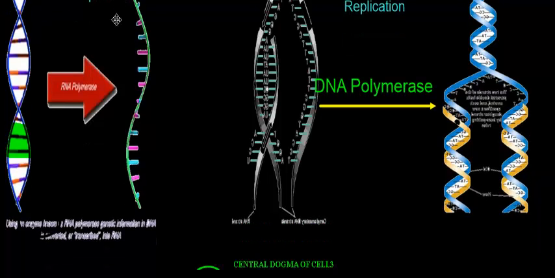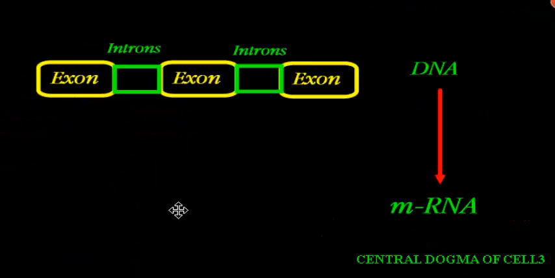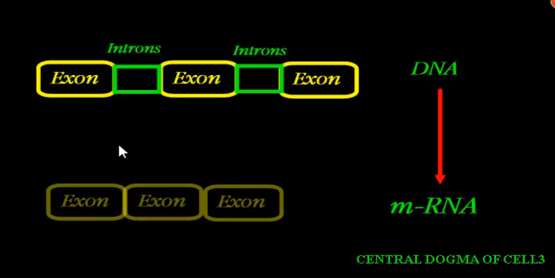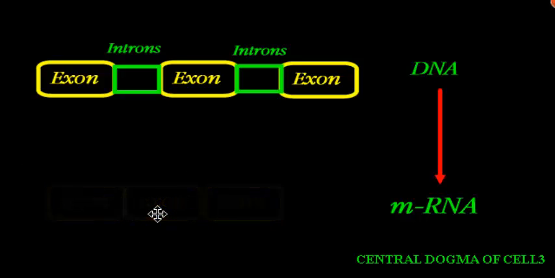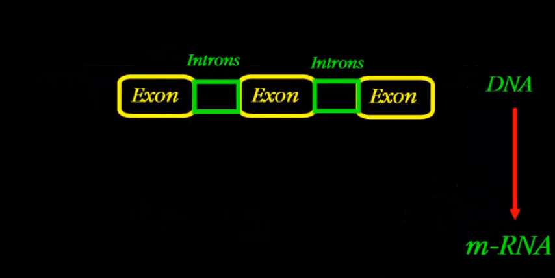mRNA is single stranded and contains only the relevant information that is called the exons. You can see here in the pictures only exons are appearing, introns are not appearing, which are a part of every eukaryotic DNA.